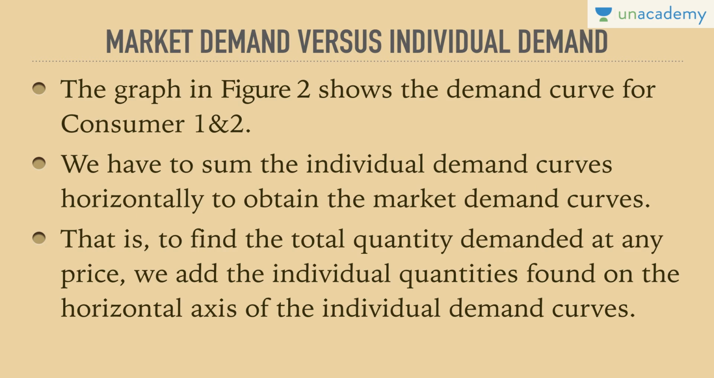So please remember, the market demand curve is the demand curve in totality for all the consumers together. That is, to find the total quantity demanded at any price, we add the individual quantities found on the horizontal axis of the individual demand curves. So how does it look?